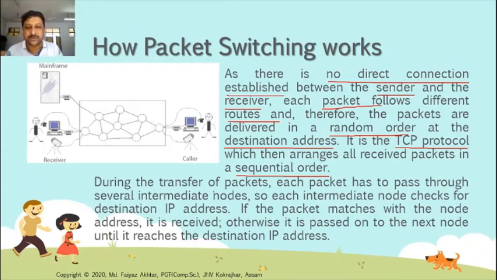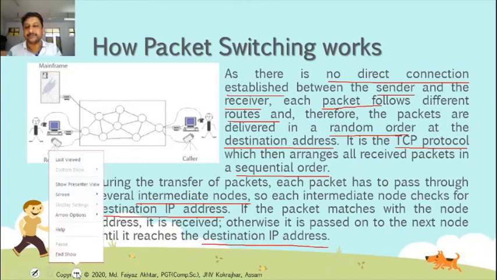During the transfer of packets, each packet has to pass through several intermediate nodes. Each intermediate node checks the destination IP address. If the packet matches the node address, it is received, otherwise it is passed on to the next node until it reaches the destination IP address. You can understand many of these things by this picture.